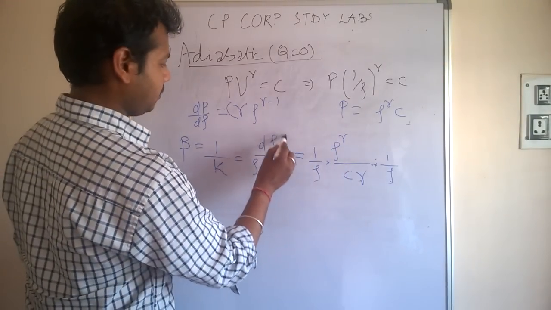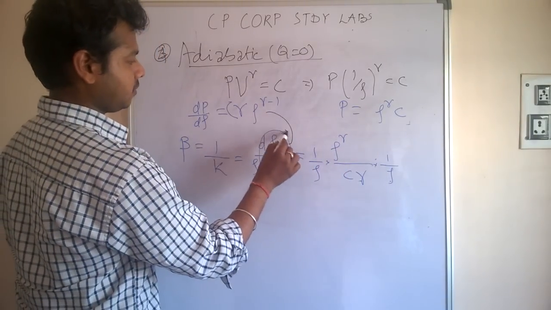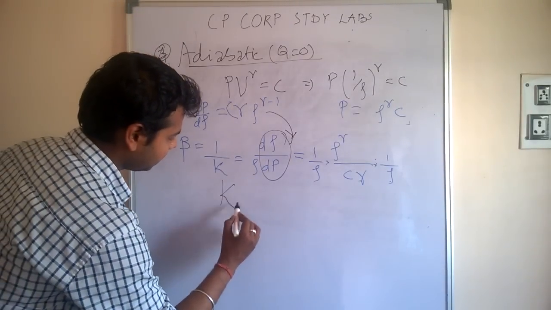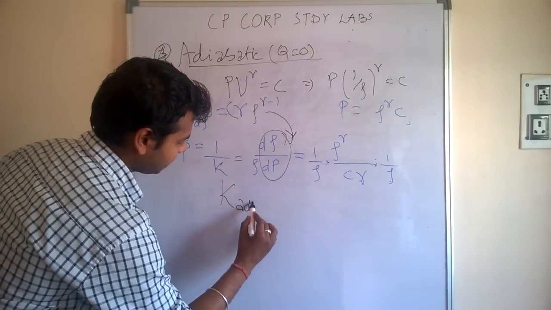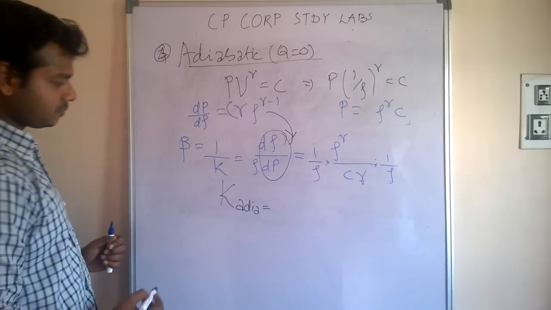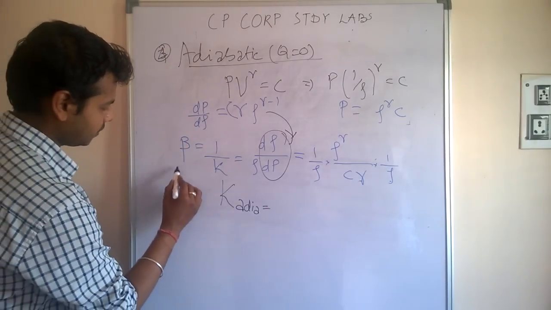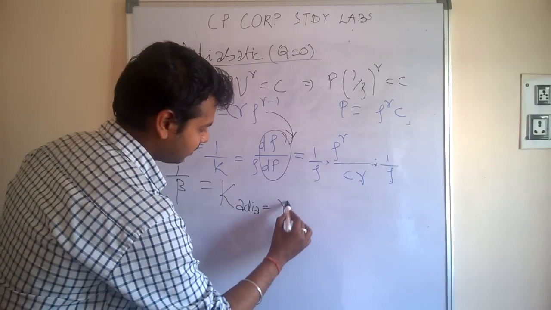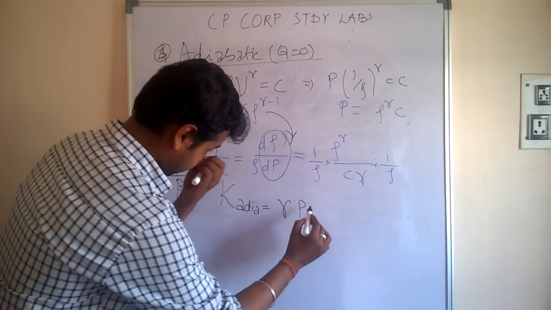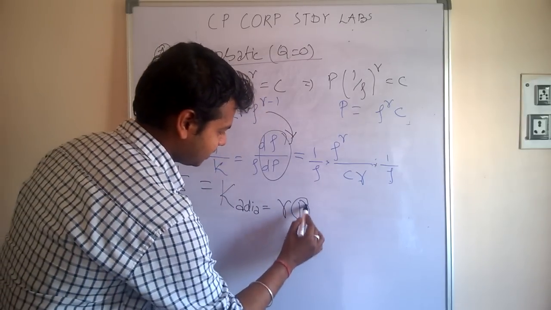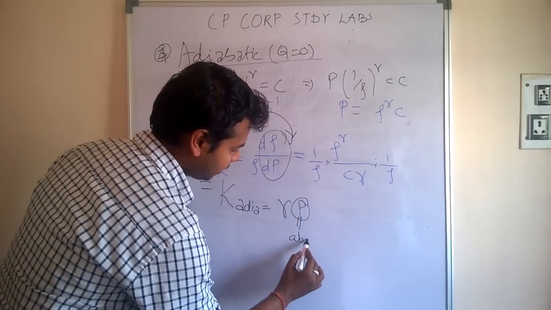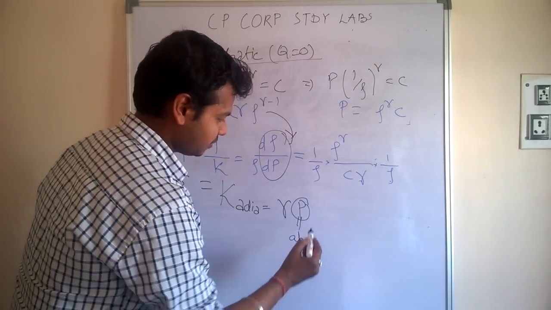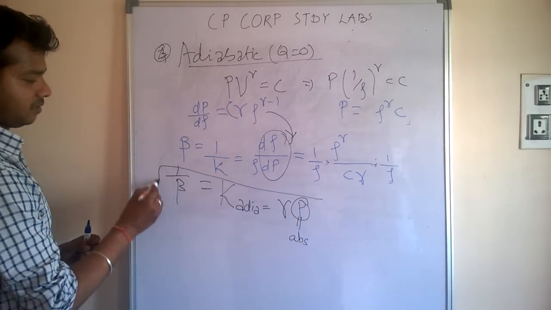Put this value here. Finally, what you are going to get for adiabatic, beta is 1 by k adiabatic, where k adiabatic is gamma times the pressure. And remember that the pressure is absolute pressure here. I will tell you more about absolute pressure and gauge pressure later on in the next videos, but this time remember this.